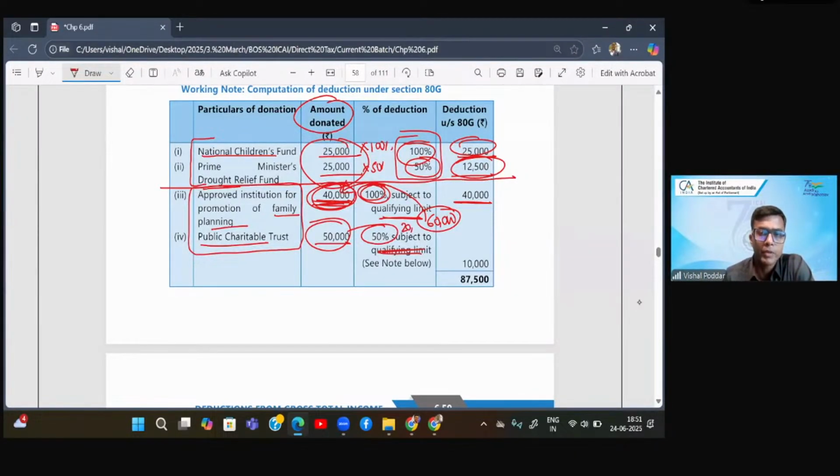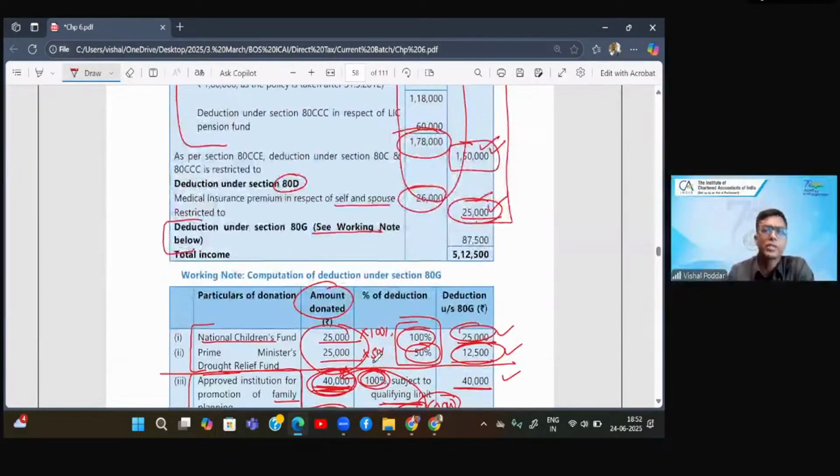Now I have used my 40,000 limit over here. So now what limit is left? It is 20,000. So 20,000 I will use here. So this amount, that is donation, compared with 20,000, whichever is lower. So what is my qualifying amount? Qualifying amount is 20,000 multiplied by 50%. So I get the deduction of 10,000. So this is how this maximum limit of 10% is applicable. And then adding up all these deductions, I get my final deduction under ATG, which will be subtracted here to get my taxable income.